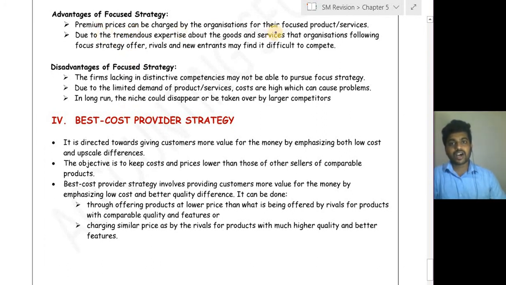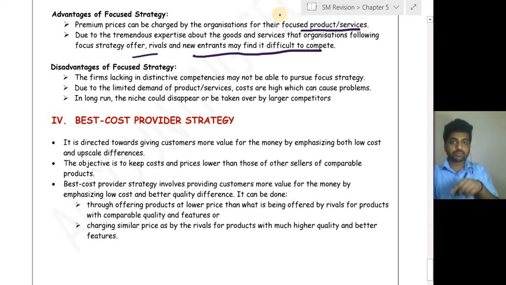Premium price can be charged by the organization for their focused product or service because they are only focusing on a particular area. For example, Rolls-Royce, they are focusing on a particular kind of buyers, because of which they can charge more premium price. Due to tremendous expertise about the goods or service that an organization following focus strategy offers, rivals and new entrants may find it difficult to compete because they operate in a small industry, small market share. So they will have huge knowledge about that particular area, because of which it is difficult for competitors to enter that particular market.